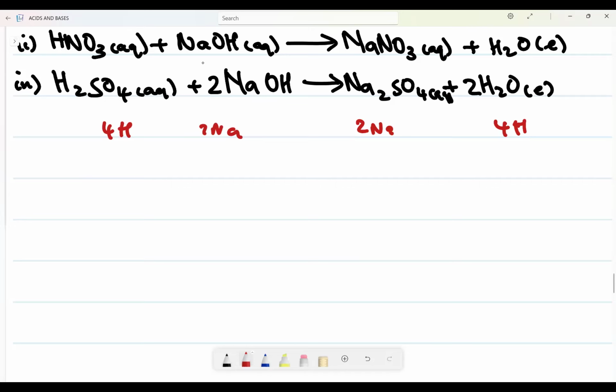Then I need to look at what? My oxygen. Oxygen, it is 4 plus 2, it is 6O. Here on this side, I have what? 4O plus 2O, it is 6O. Then it means now everything is now balanced.